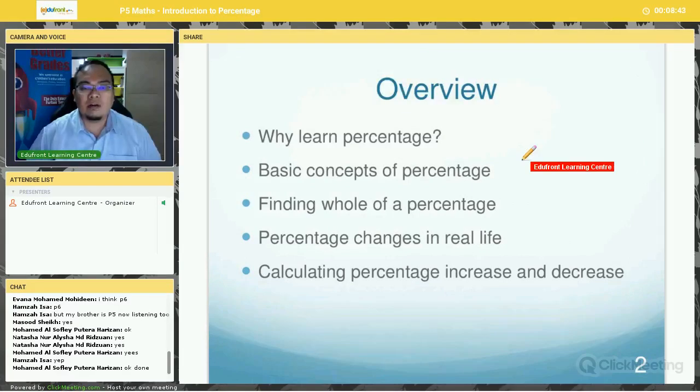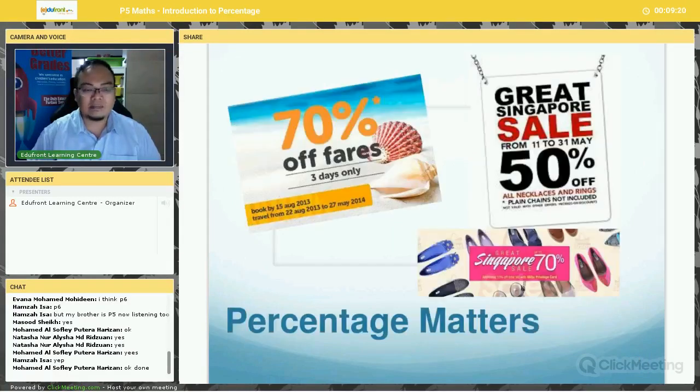Then after that, we will learn the basic concepts of percentage. What does percentage mean? Why do we study percentage? Then we will move on to finding the whole of percentage, and percentage changes in real life. If we say our percentage marks increase by 15% or our result dropped by 5%, what do we mean by percentage increase or decrease? Then we are going to move on to how to calculate percentage increase and percentage decrease. All right, now let's go back to the slide here.